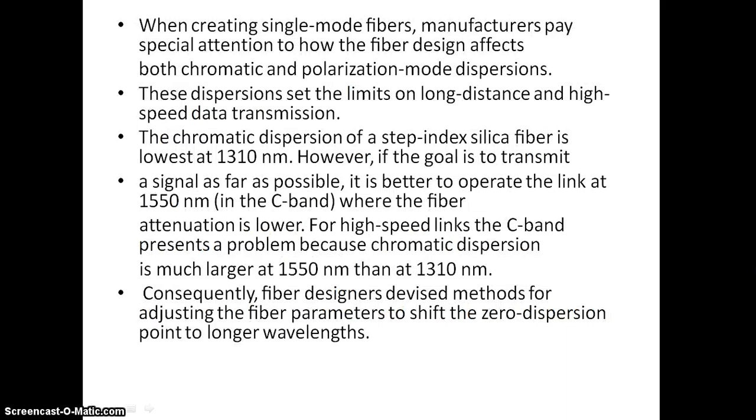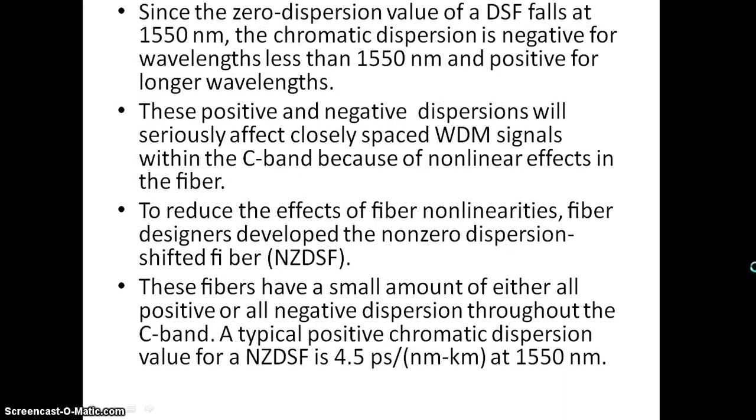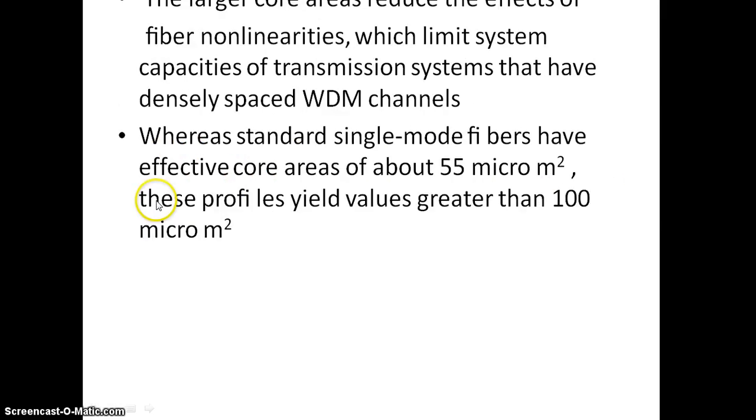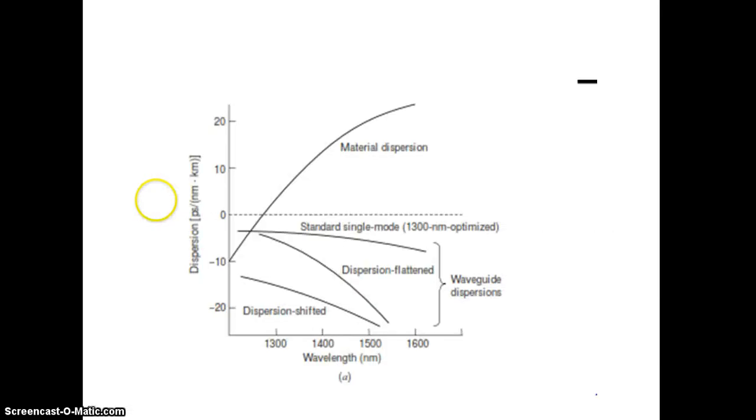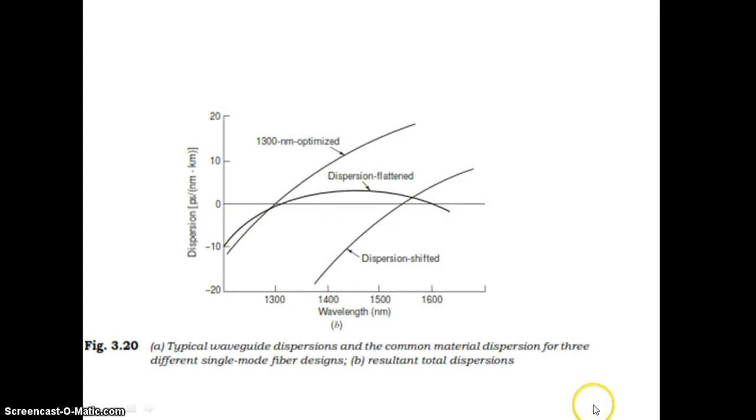Okay. So these are some of the index profiles which we have discussed so far. Zero dispersion, as we have seen, zero, positive and negative. Positive and negative dispersion seriously affect the closely spaced WDM signals within the C-band because of nonlinear effects in the fiber. And these are the profiles: wavelength versus dispersion, material dispersion, standard single mode, dispersion flattened, and dispersion shifted fibers.